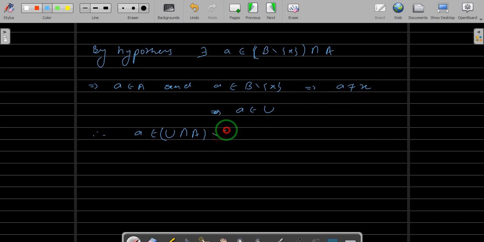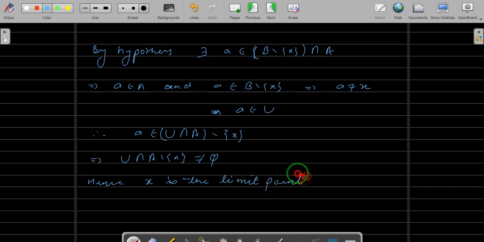So if you remove x from it, still it will be there. This implies U intersection A difference singleton x is non-empty, and hence x is a limit point of A.